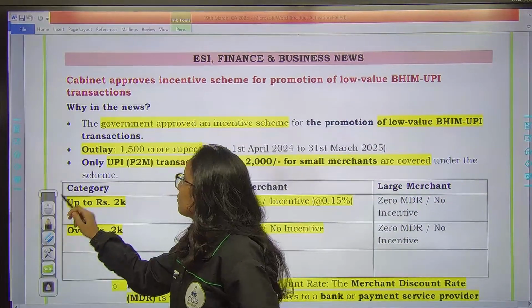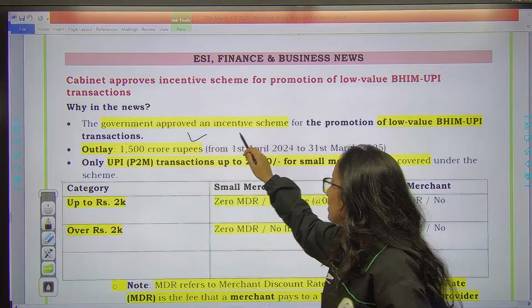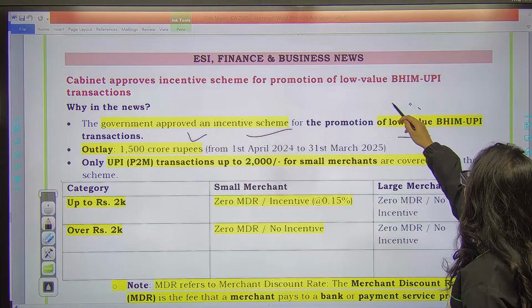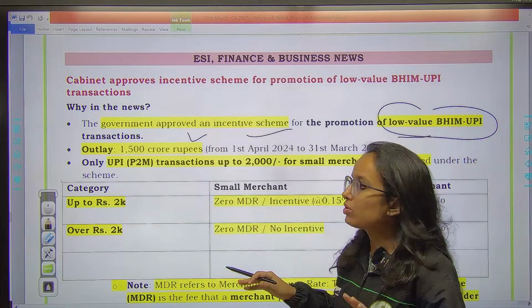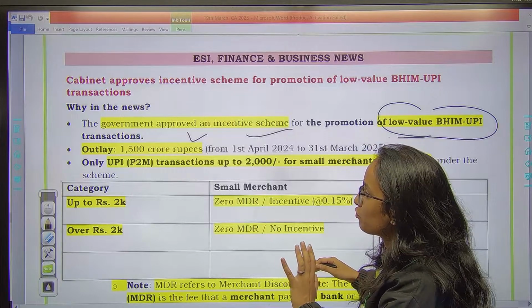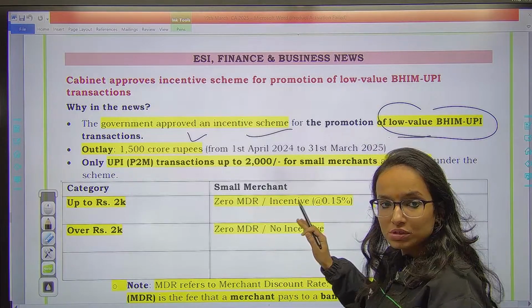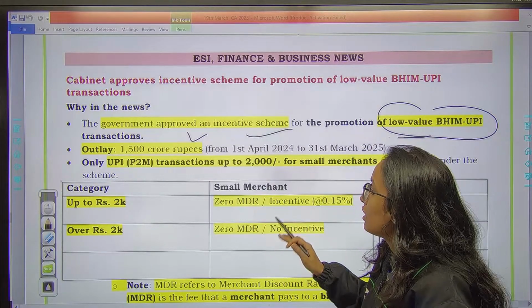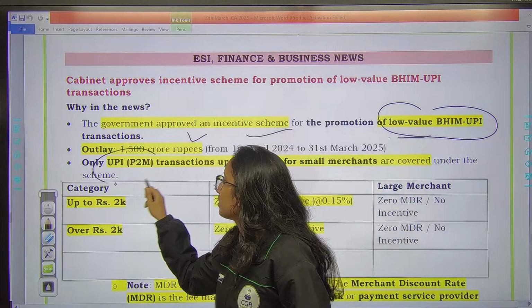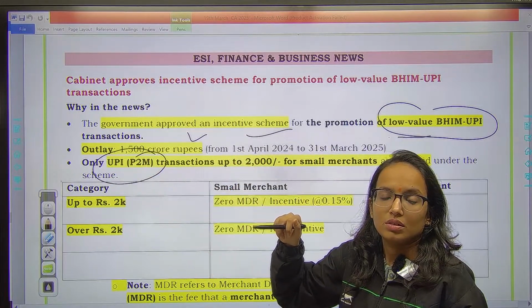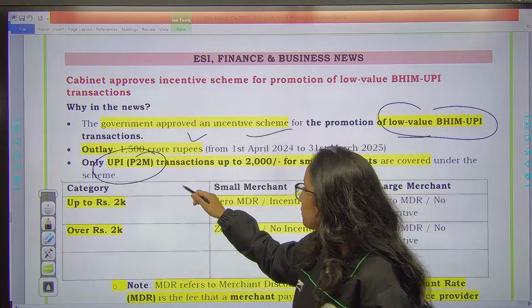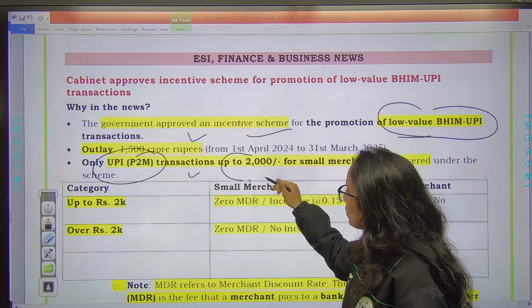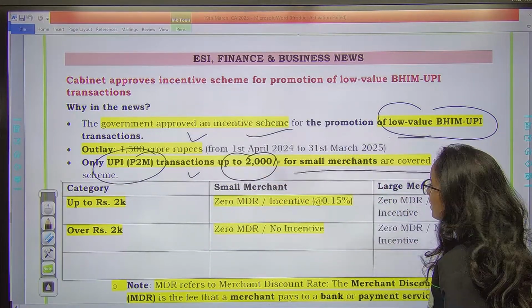That's the news. First thing, the government has approved an incentive scheme for the promotion of low value Bhim UPI transactions. And for this, the entire outlay has been allocated up to 1500 crore rupees. Now what you need to remember from here is UPI person to merchant payment transactions up to ₹2000 for small merchants are covered under the scheme.